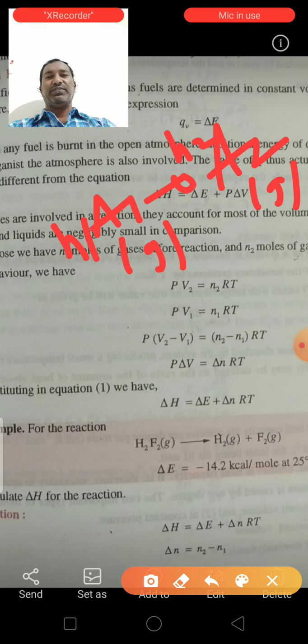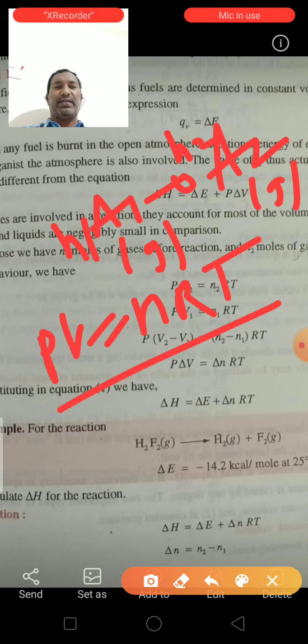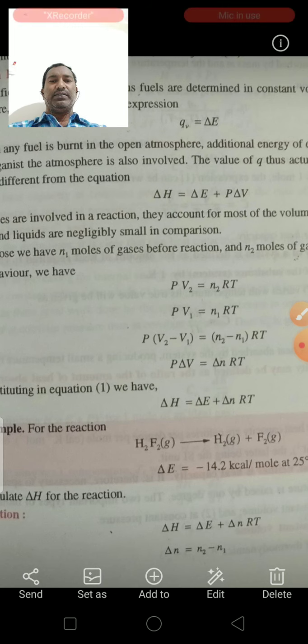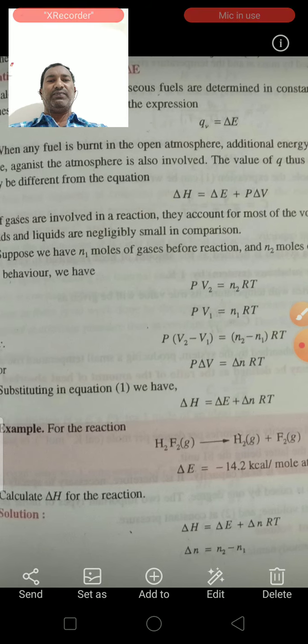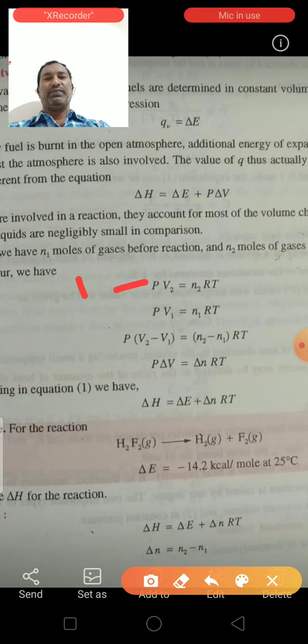So the ideal gas equation is PV is equal to nRT. According to this equation, we can write PV2 is equal to N2RT, and PV1 is equal to N1RT. We assume this is first and this is second.